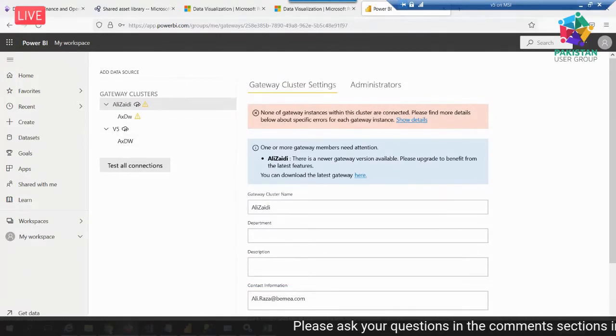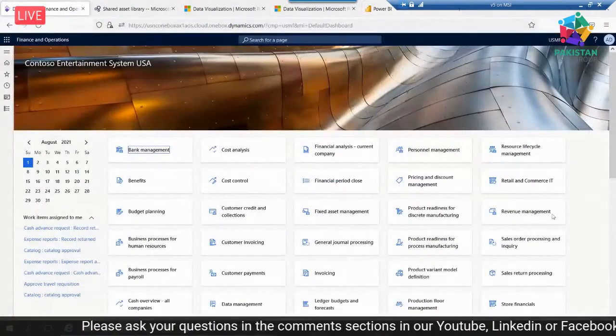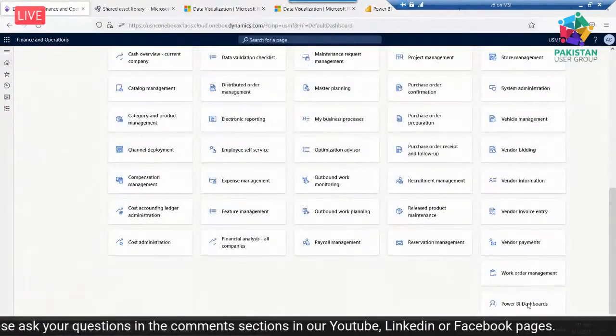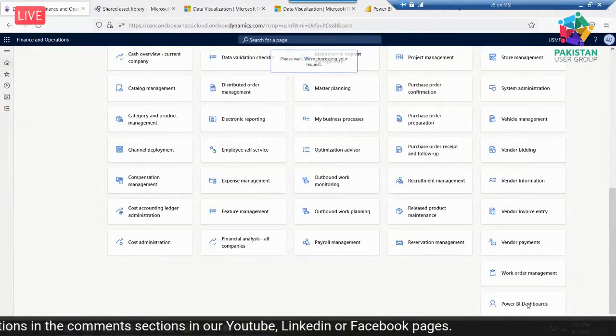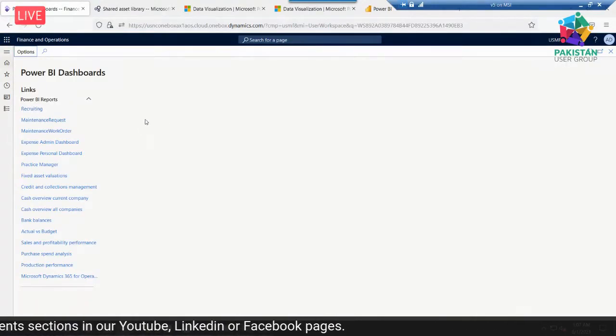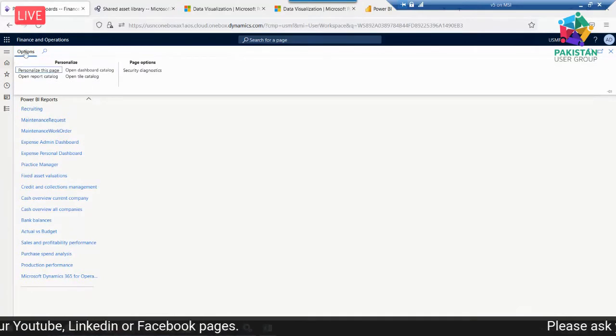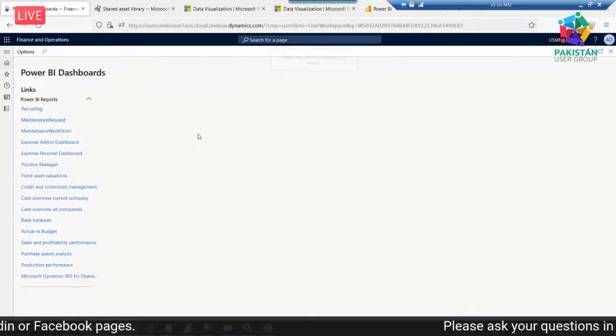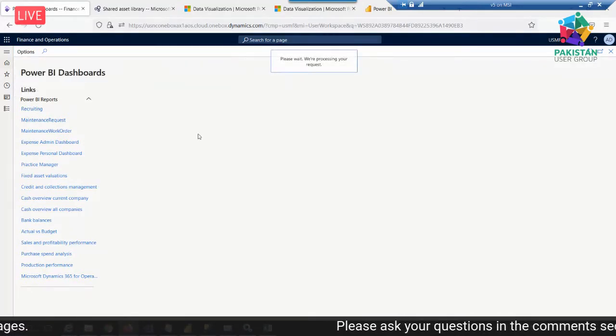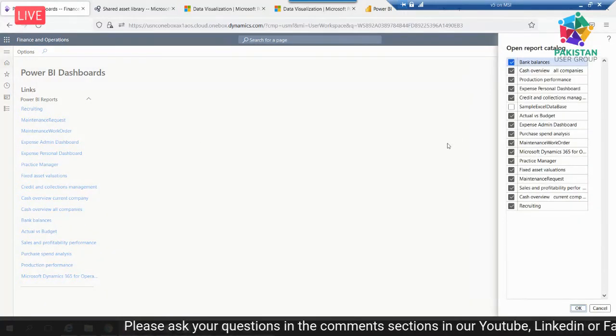So if I go to my D365 environment, and here I create a Power BI dashboard, custom my workspace, and here is the option to download the report and connect that report into my Power BI, into my D365 environment.